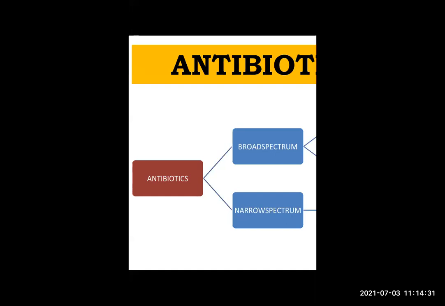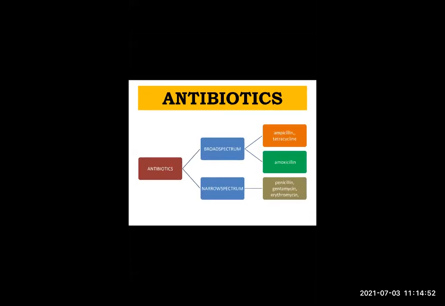Some are very useful. There are many varieties of bacteria, so some antibiotics are very useful against many of these bacteria. That's what we call broad spectrum, because they are useful for a wide variety of bacteria, that means many different varieties of bacteria.